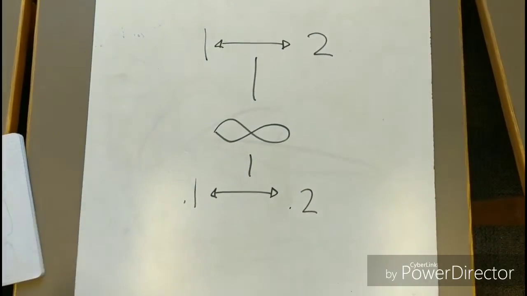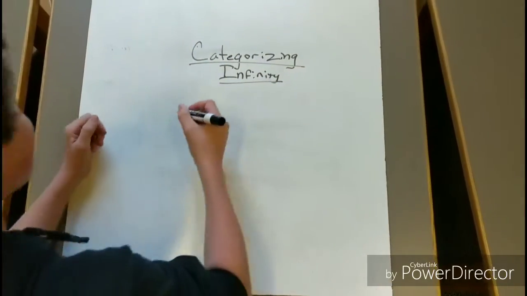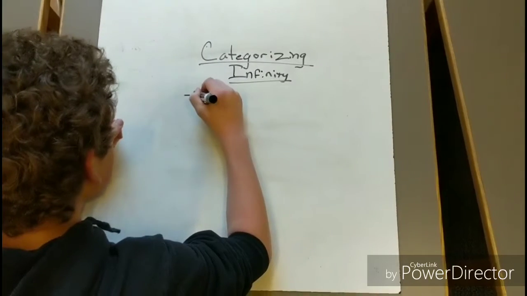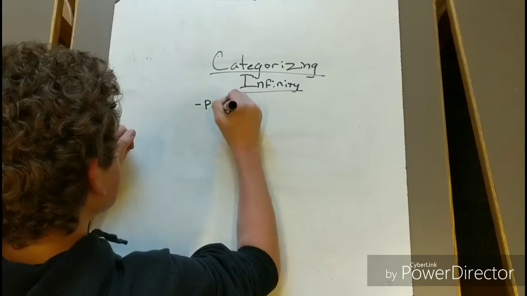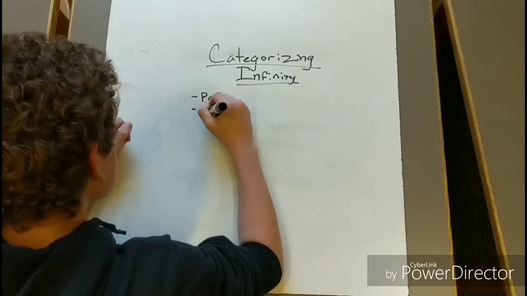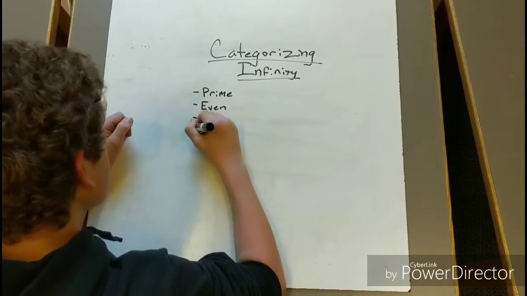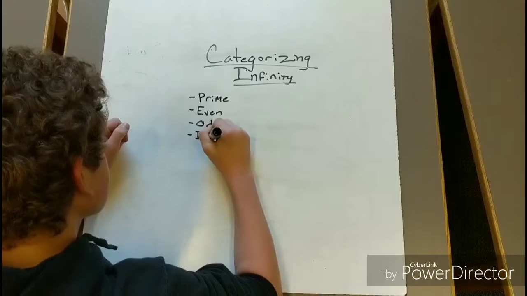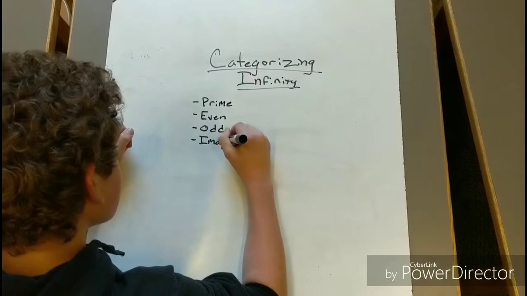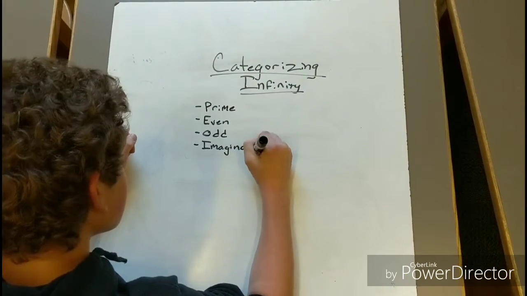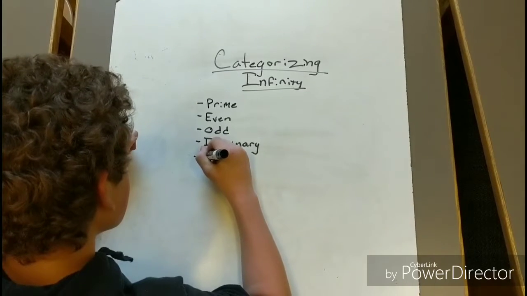Infinity is not a single categorization of numbers. Infinity can be applied to any pattern or categorization of numbers. And because there are so many ways to categorize numbers, there are many different ways to categorize infinity. For example, prime number infinities, even number infinities, odd number infinities, imaginary infinities, and so on.